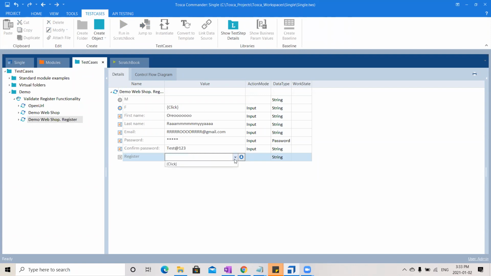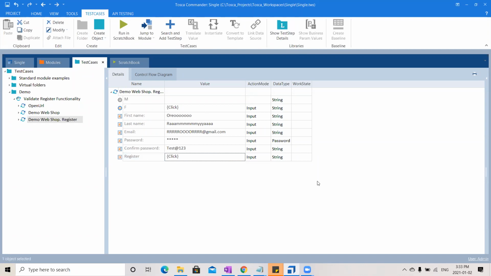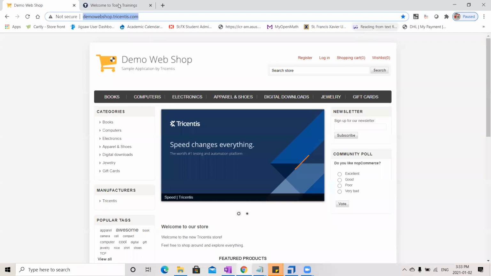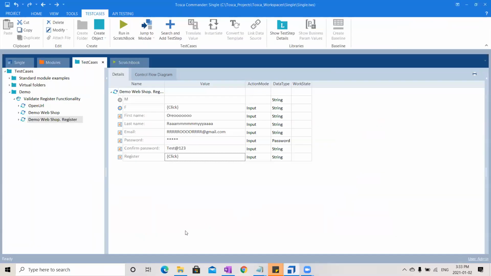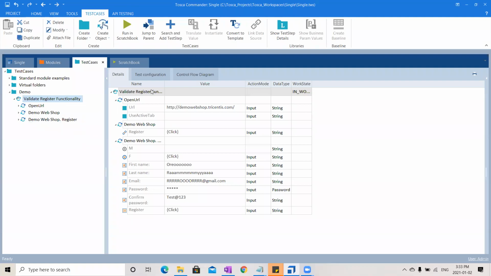After filling the details, I want to click on the register button. So select click here. That's all. You are done with your automation. What I will do is I'll close this entire browser. I need to say to Tosca, do this automation in Chrome browser, right?